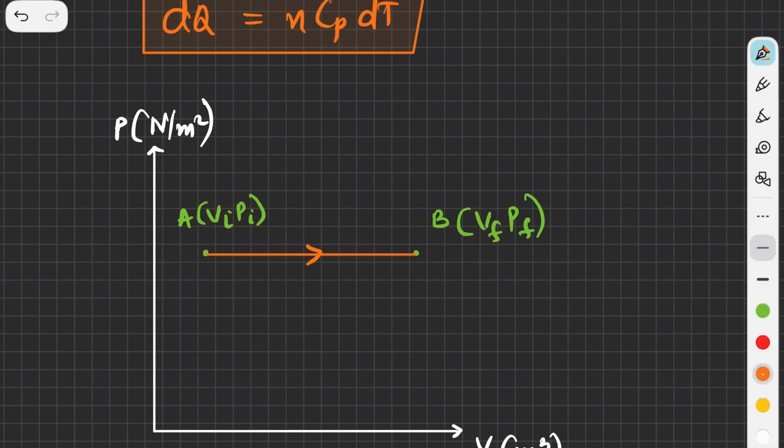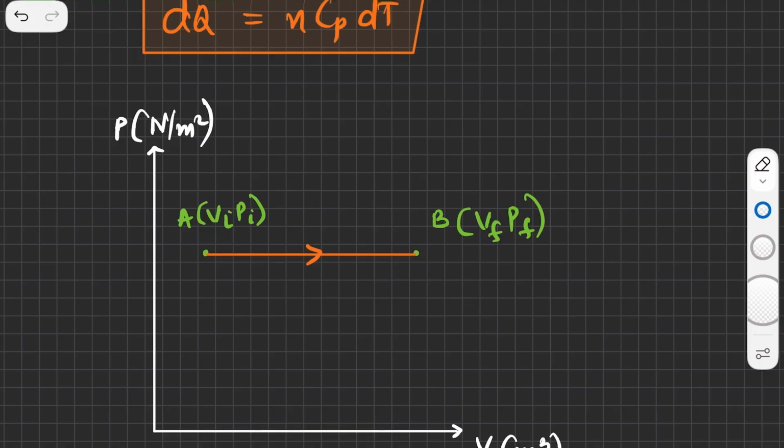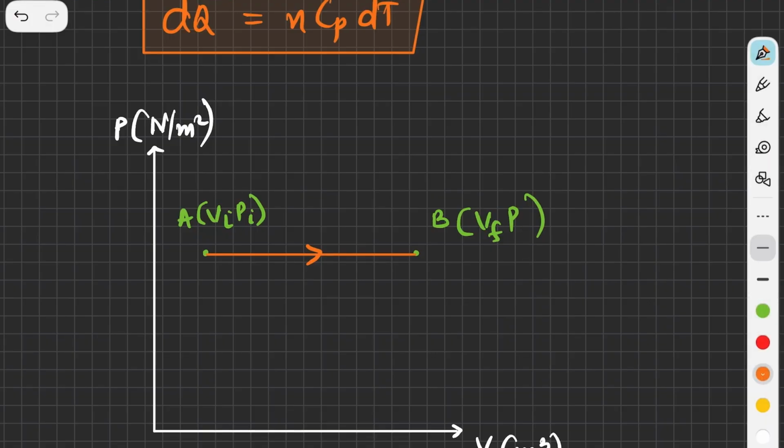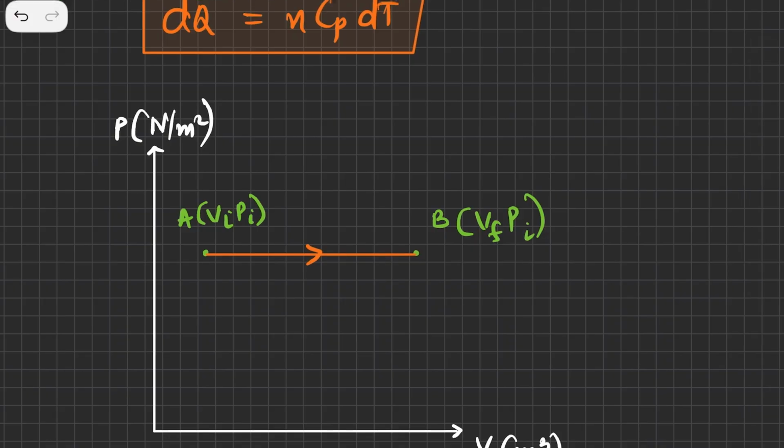So I have made a mistake over here. Since the pressure is not changing, I will not write final pressure. I would still write initial pressure, because the line is horizontal, and the same pressure which is acting at this point, which is P initial, is the same at this point. Yes, the volume is different at this point, I'll say Vi, and the volume is different at this point, let's say Vf.